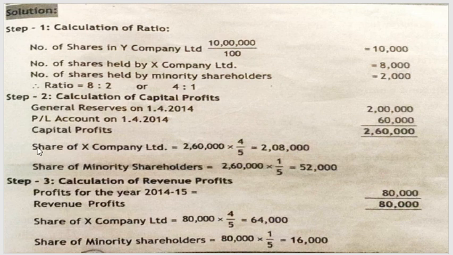So that step is not involved here because there are no assets and liabilities which are increased or decreased, or which have been mentioned in the question. So we will stop with the general reserves and profit and loss, and then we will calculate the total capital profit and then distribute it to your parent company and your minority shareholders.